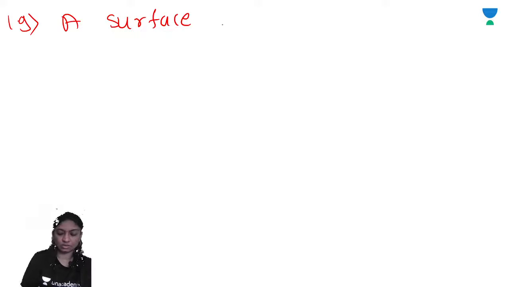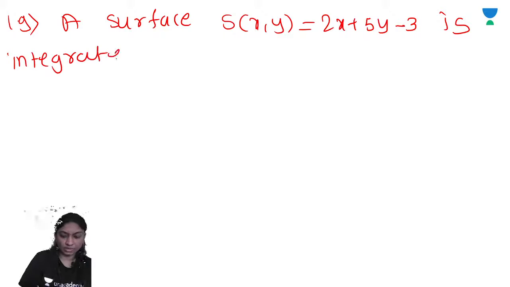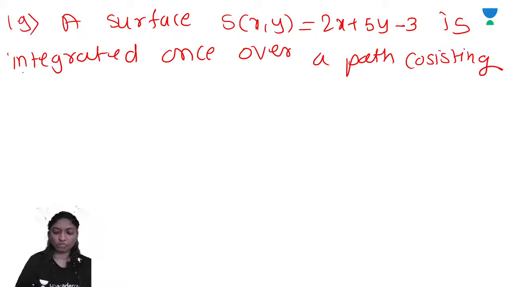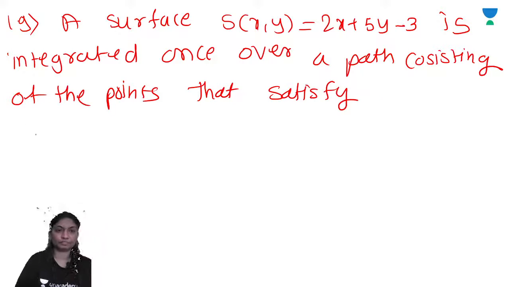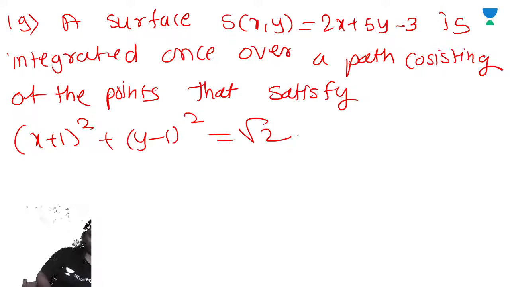A surface S of xy is equal to 2x plus 5y minus 3 is integrated once over a path consisting of the points that satisfy (x plus 1) square plus (y minus 1) square is equal to root 2.